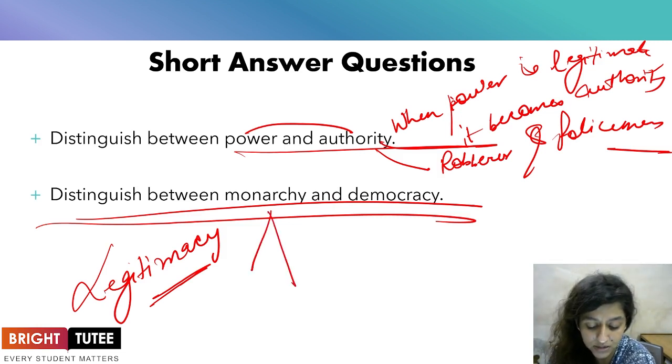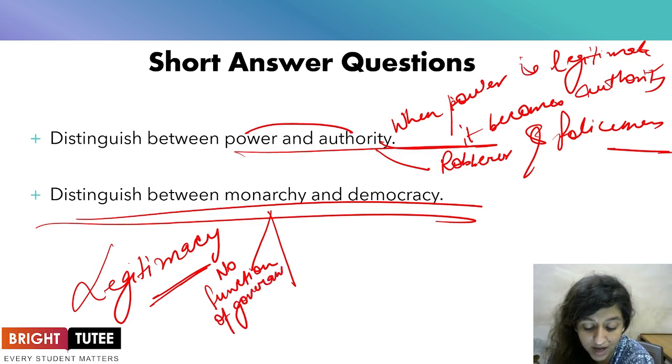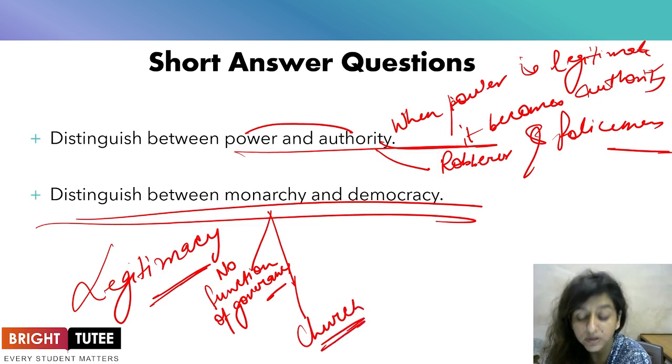If you want, I'll write it here. Here you'll talk about the monarchical setup, wherein there is no interference in the functioning of the governance, and on the other hand, you have proper interference in the functioning of the governance. There's monopoly in terms of the church.